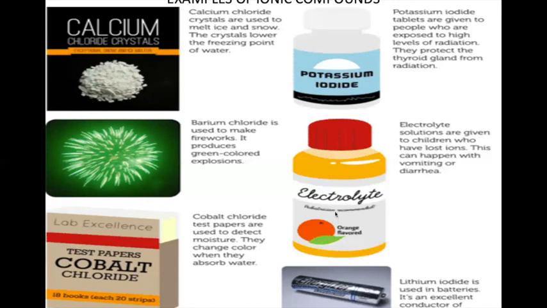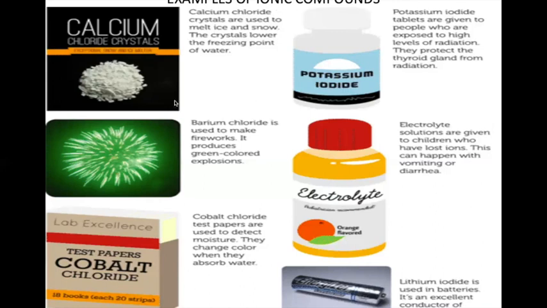Then there is the electrolyte. You might have heard that whenever there's loss of water from the body, electrolyte is given to the people. The electrolytes are given to children who have lost a large amount of ions from their body. This happens when persons are having vomiting and diarrhea. Let us go to lithium iodide. They are used in batteries and they are very good conductors. So here are examples of some ionic compounds.